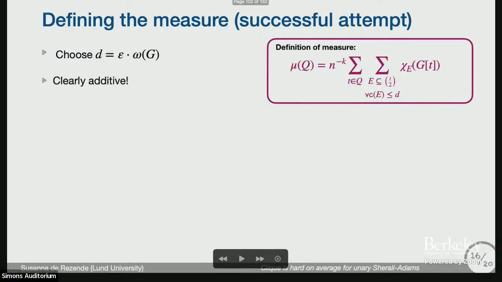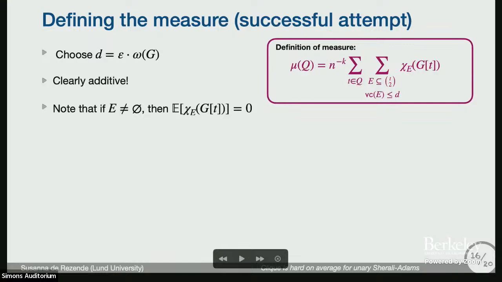Okay, well, since I'm summing over tuples, it's clearly an additive measure. And it has the property that if I consider the expected value of anything that's not empty, since there's at least one edge present in E, and this edge is present with probability a half. I didn't say I was working on G(n,1/2), right?